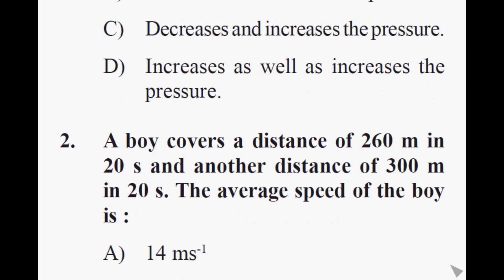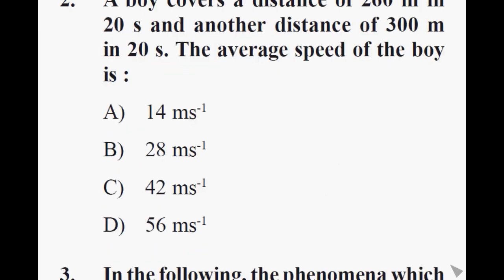Question number 2. A boy covers a distance of 260 meter in 20 seconds and another distance of 300 meter in 20 seconds. The average speed of the boy is option A, 14 meters per second, option B, 28 meters per second, option C, 42 meters per second, option D, 56 meters per second. Correct answer is option A, 14 meters per second.